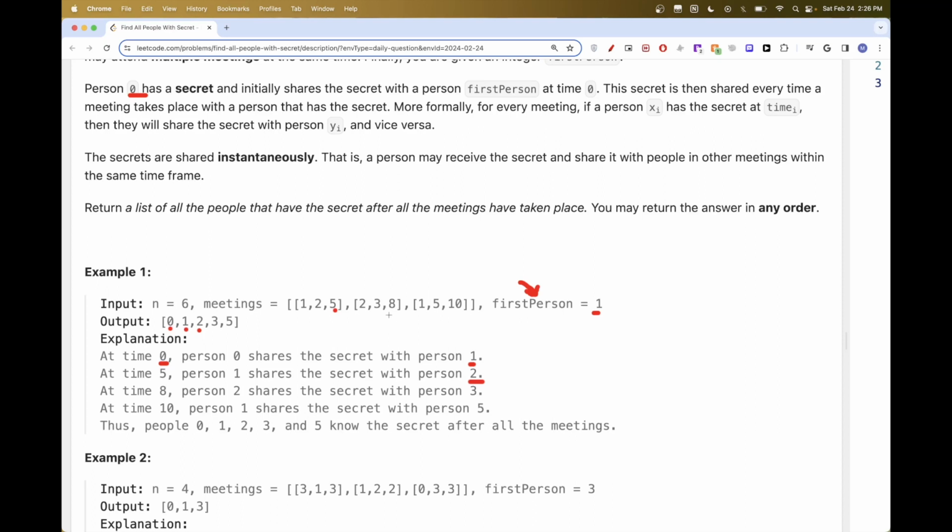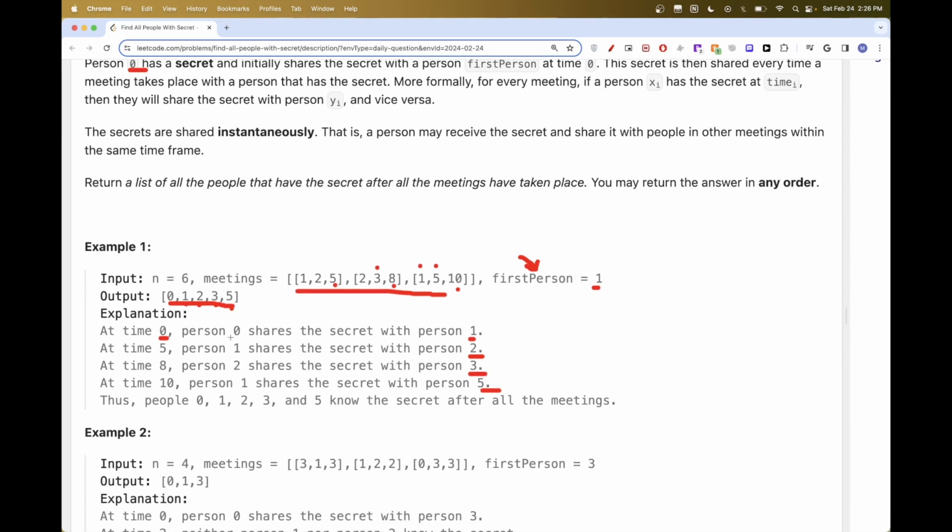Then at time 8, person 2, because they now know the secret, shares it with 3. So now we have 3, and then at time 10, person 1 shares the secret with 5, because they already know it. Now all the meetings have taken place, we can stop here, and this is the list of people that know the secret. So that's the idea here.